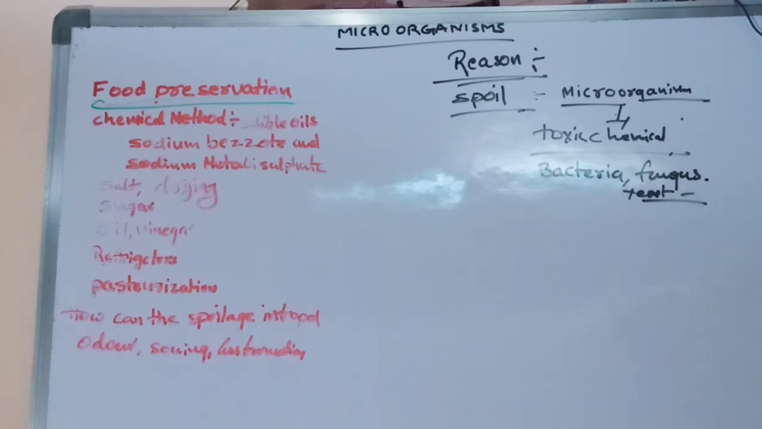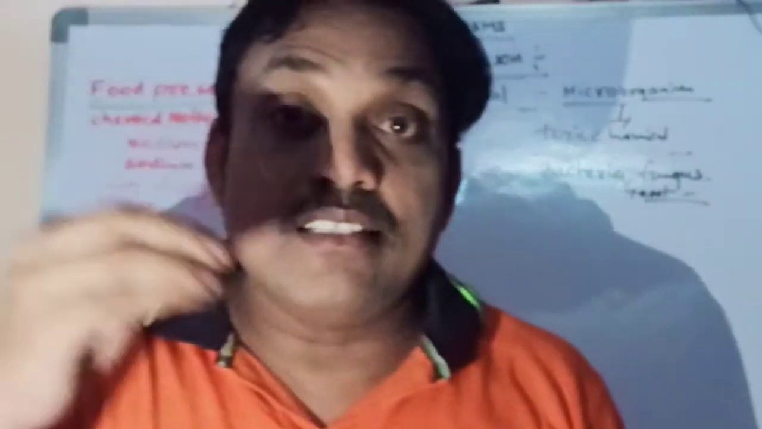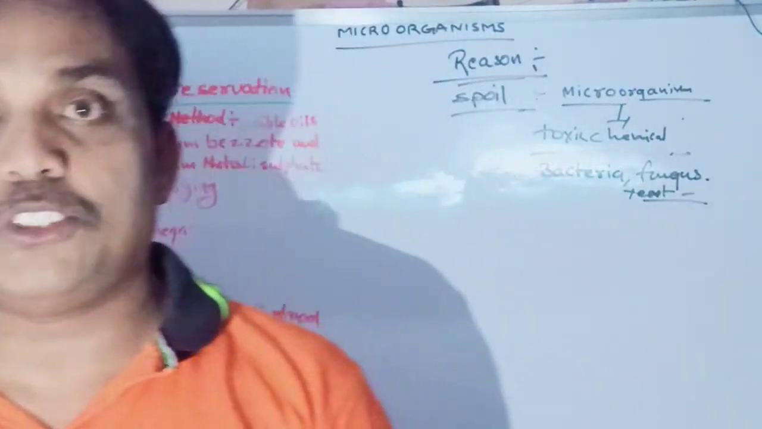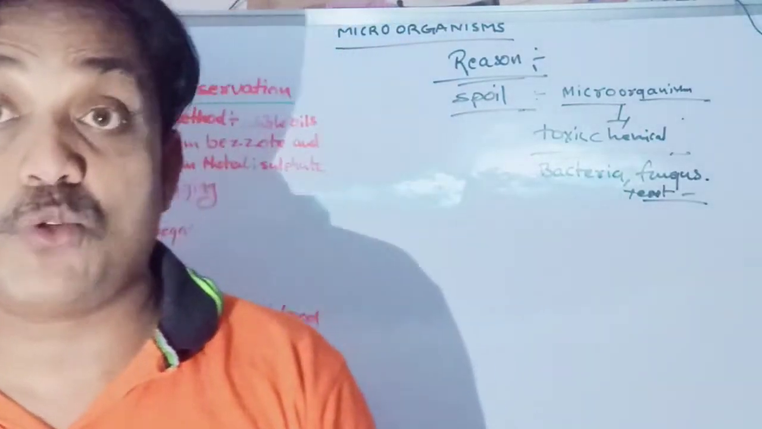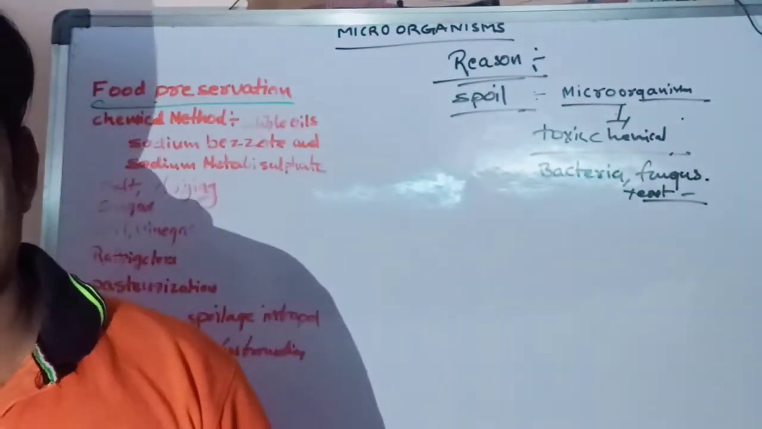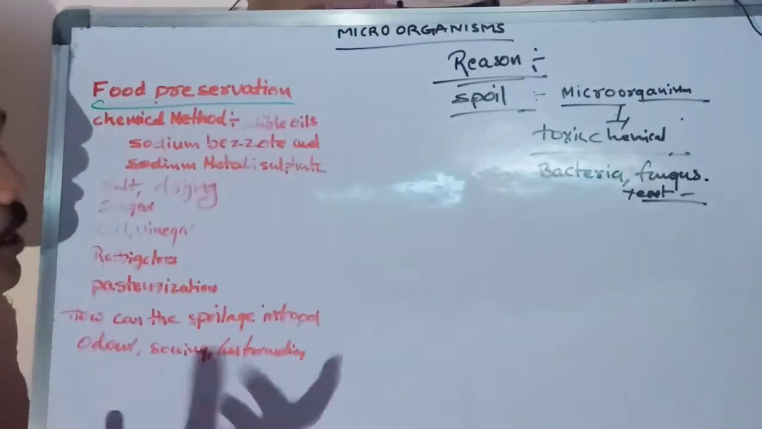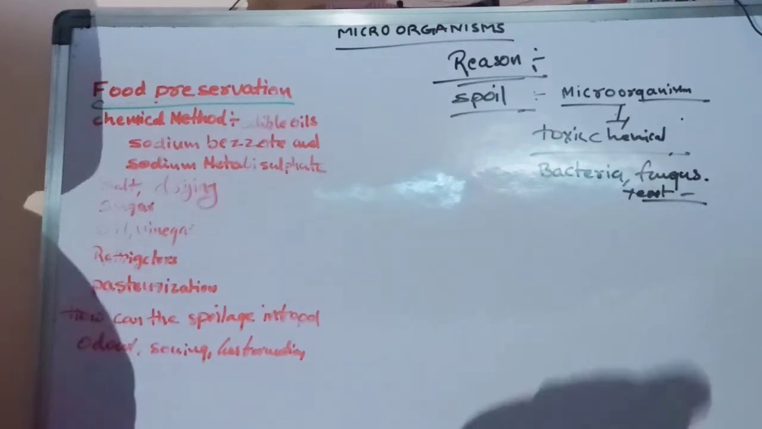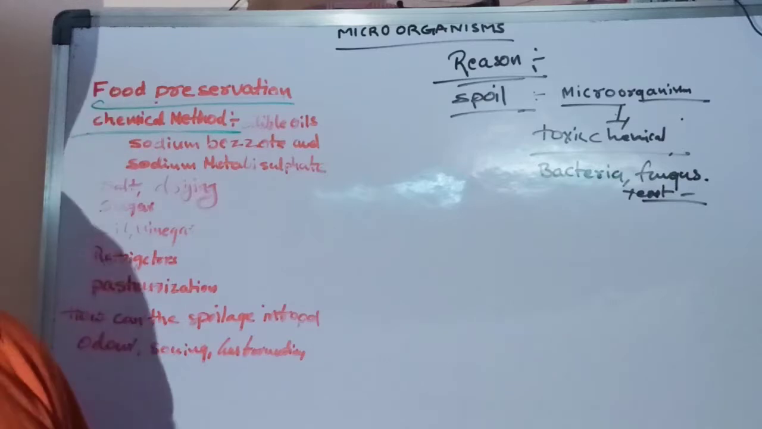Okay, there are many methods they are using for storage. They are adding some chemicals, especially for packing foods, for storage. Now we are going to discuss food preservative methods. What are those methods? The chemical method. That means they are adding some chemicals to the food items.